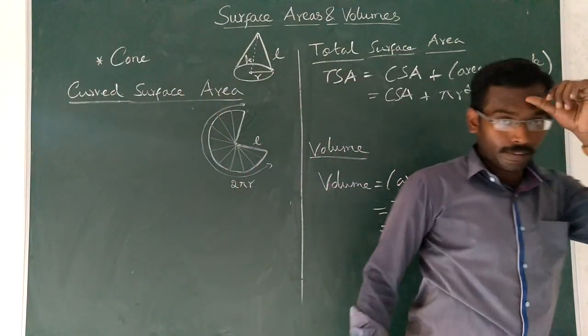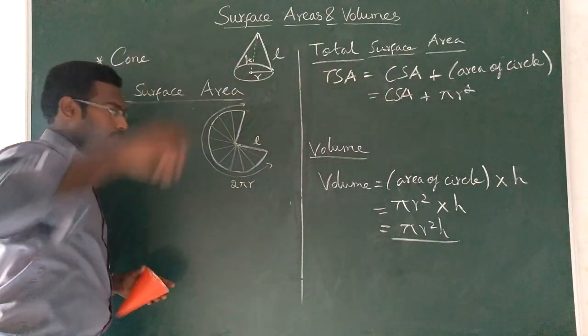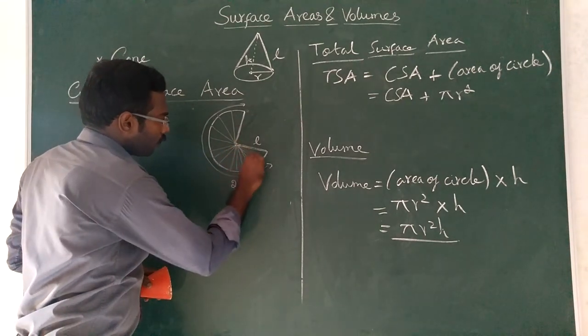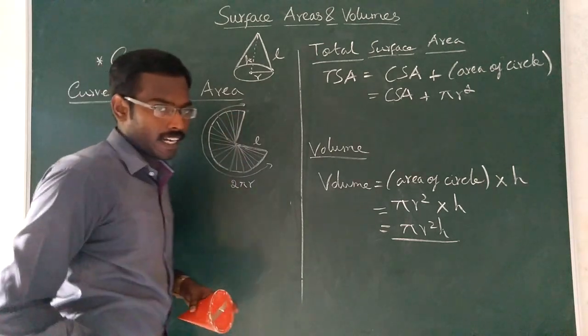Please keep it in mind. Now you have divided this shape into n number of triangles.